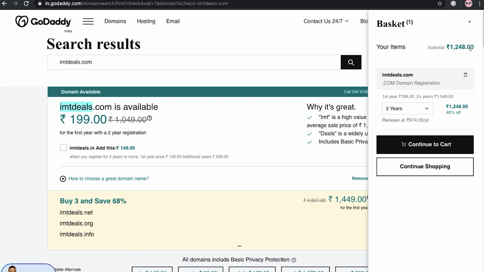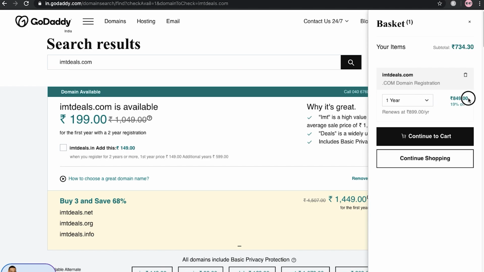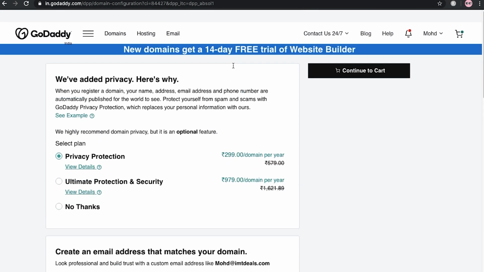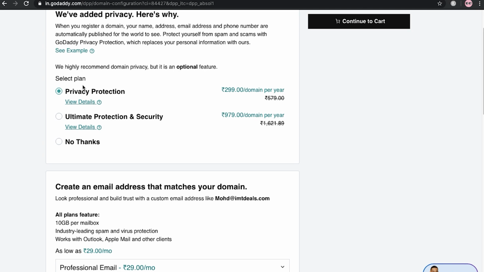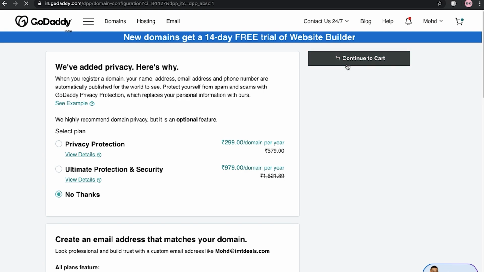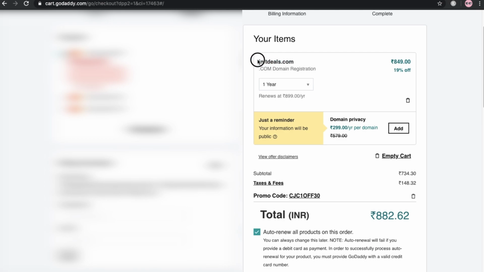When you click on that, you can see this item in your basket. Here you can make it 1 year, and after that it will be 849. Then just click on continue. They provide an upsell, so you have to click on no thanks, and after that click on continue to cart. After doing that you will land on this page. Here you can see this is my domain, internetmarketingdeals.com, and it cost me around 882, almost 12 to 13 dollars.